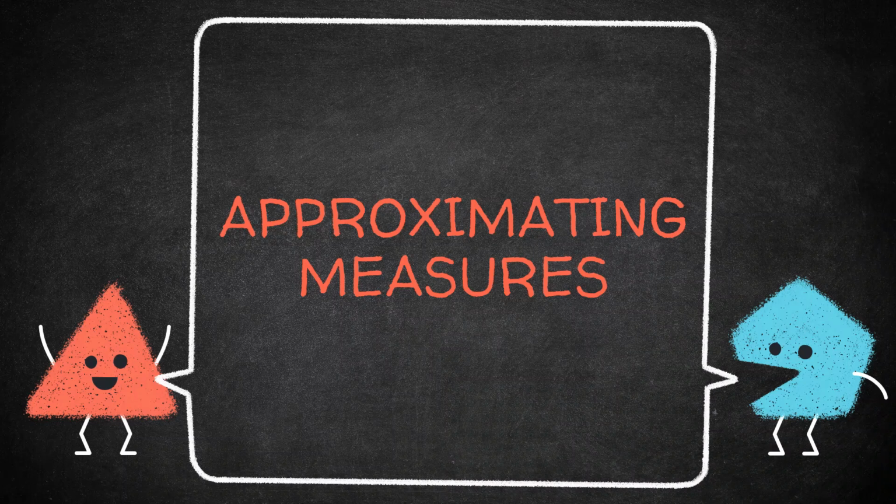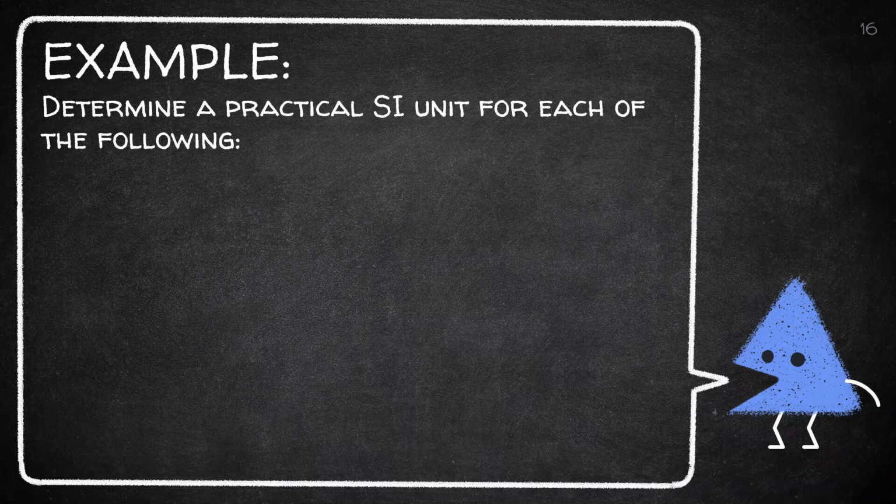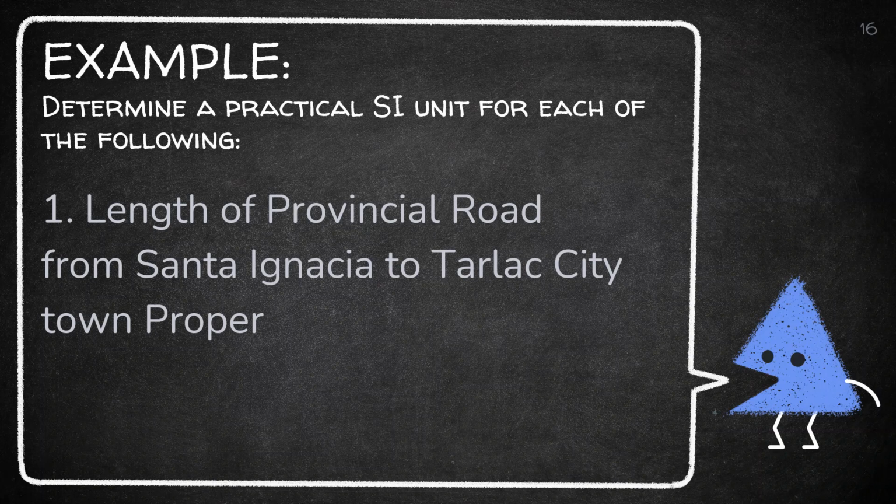This time, let us try to approximate measures. In estimating measurement, a person should consider the appropriate unit of measure for the object. For our examples, we determine a practical SI unit for each of the given. First, the length of the provincial road from Santa Ignacia to Tarlac City town proper.